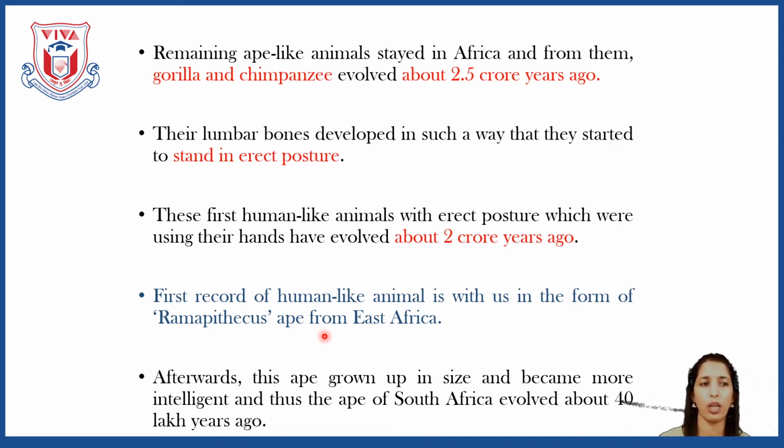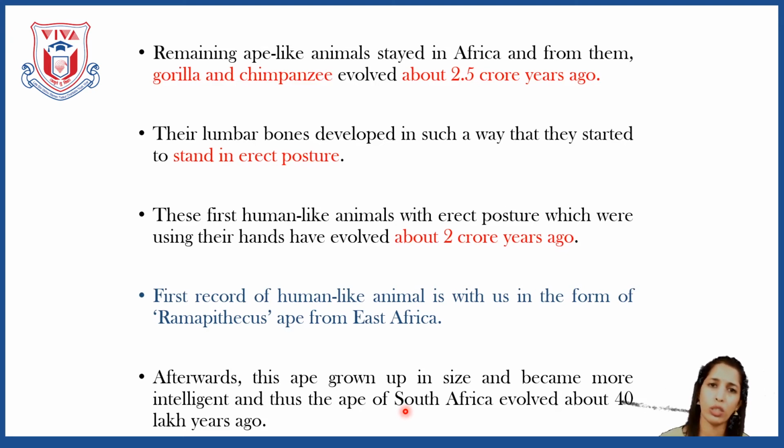posture. Afterwards, this ape grew in size and became more intelligent, and this ape of South Africa evolved around 40 lakh years ago. The gradual changes were happening continuously. Even today, the evolution is happening. Evolution is continuous, it is slow, it is a gradual development. So these changes were happening even during that time.